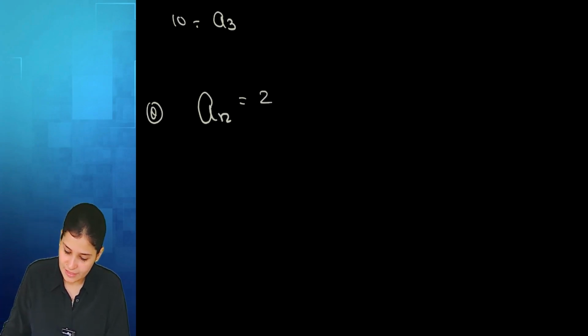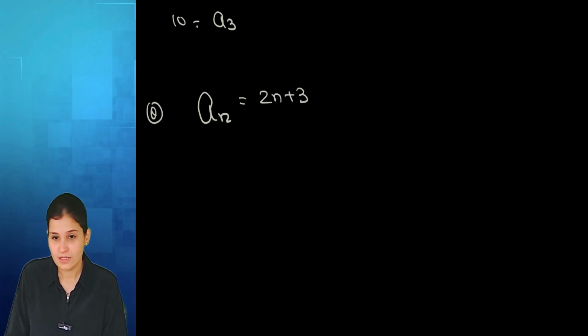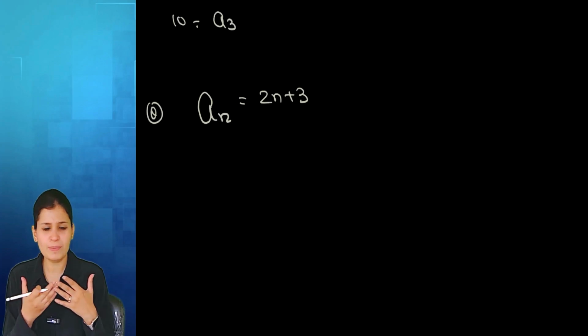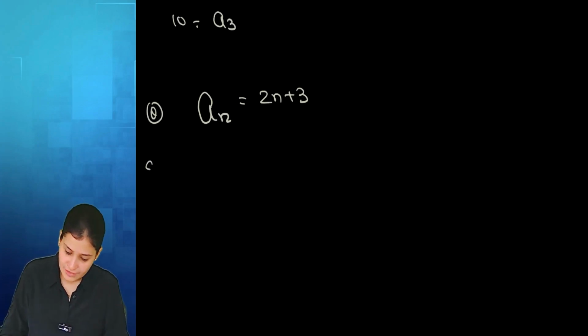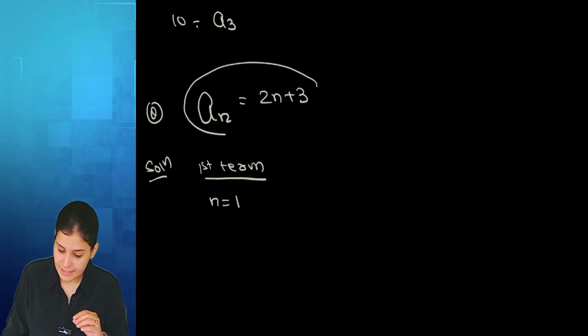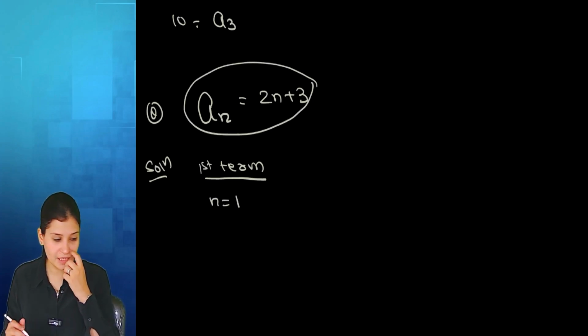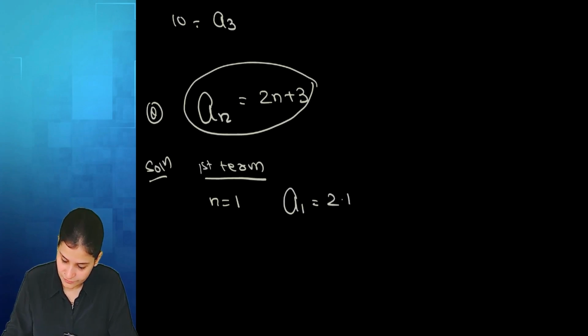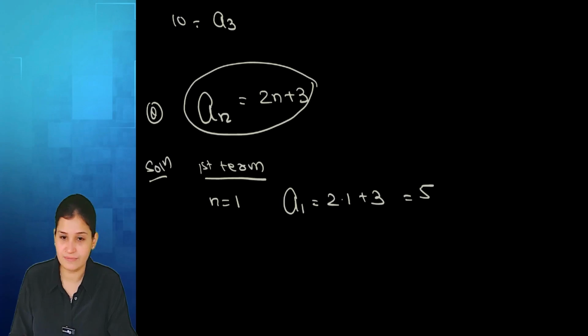Suppose here I give you twice n plus 3. What I want to do is find out the first 4 terms, or find my sequence. So I want to write a couple of elements. You will be able to see it in the options also. For the first term, we put n equal to 1 in this entire equation. So A1, on the right hand side also, put n equal to 1: 2 into 1 plus 3, that becomes 5.